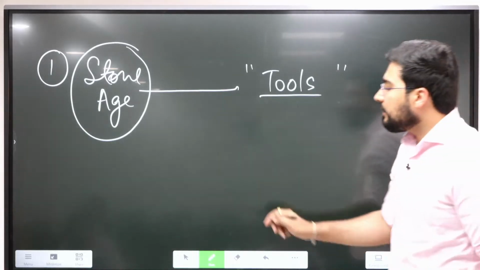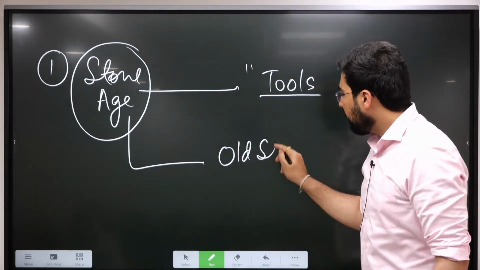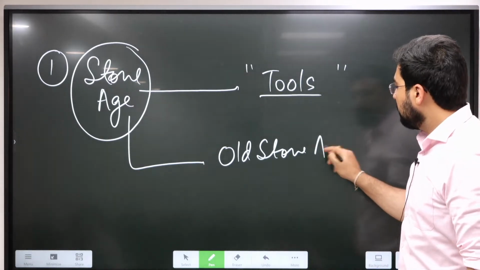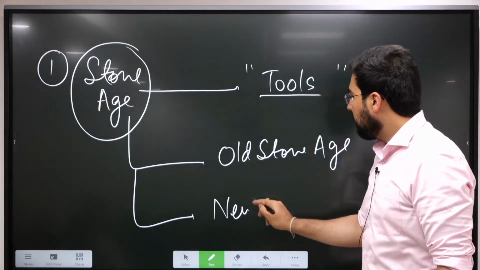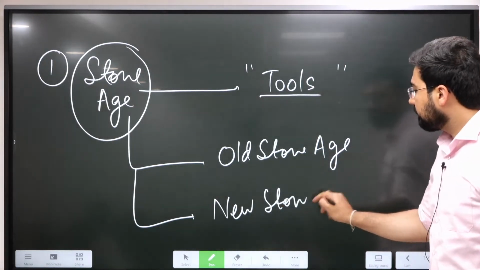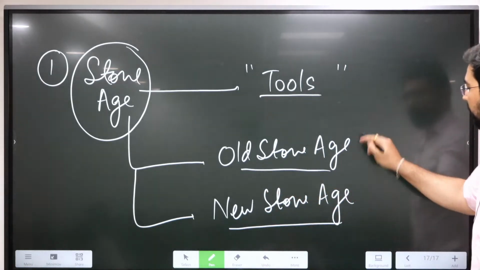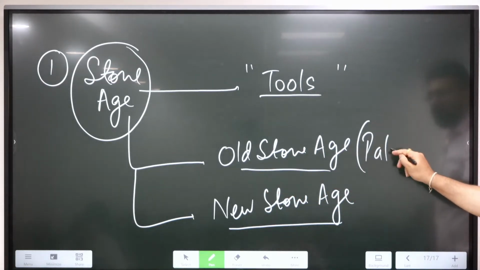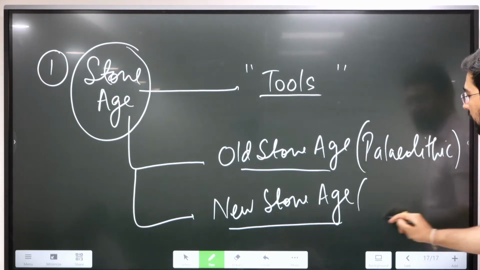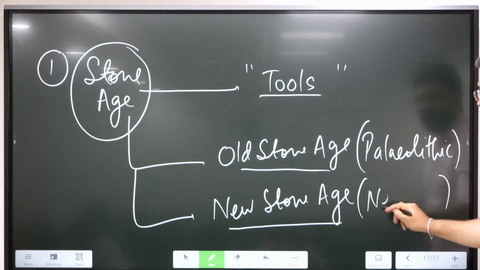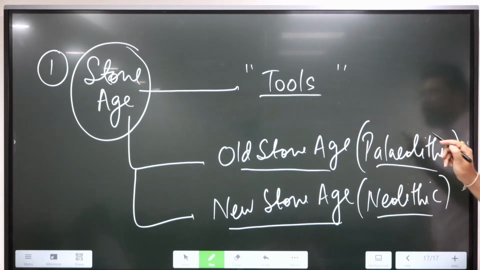Initially, the Stone Age was divided into two periods. It was Old Stone Age and New Stone Age, which eventually came to be known as Paleolithic and Neolithic.